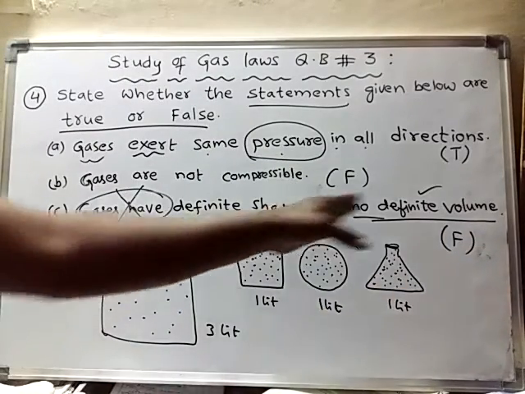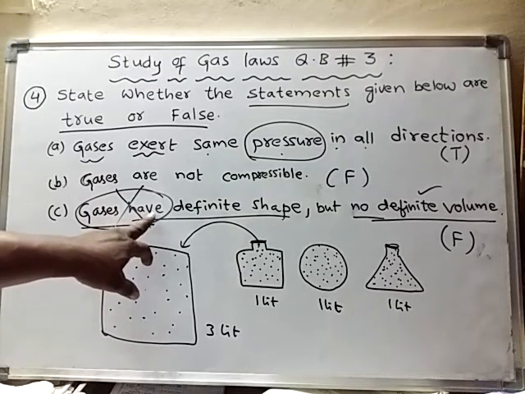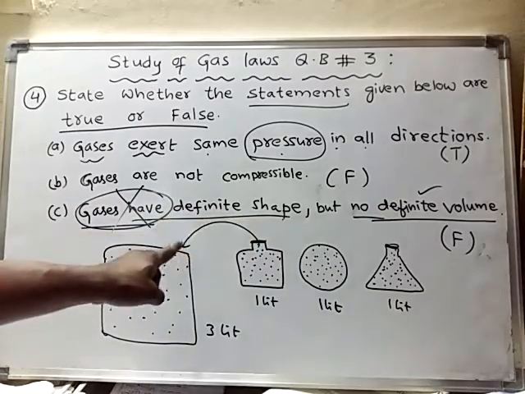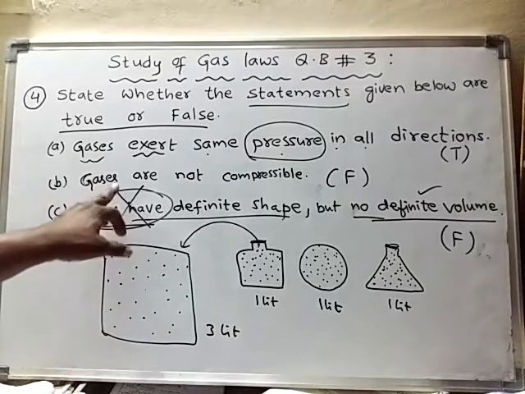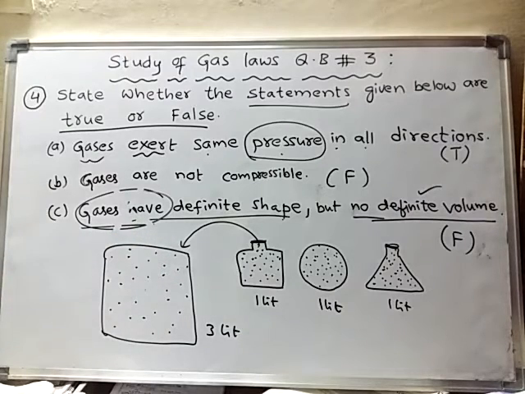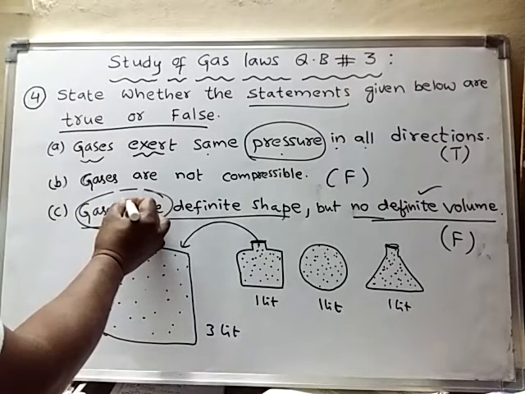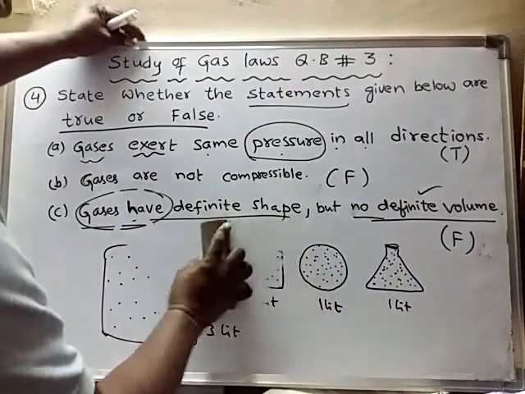If it were mentioned as gases have no definite shape, then this statement might be correct. But here it is mentioned as gases have definite shape. Gases do not have definite shape, because the shape of the gas will change with the shape of the container. Even the volume of the gas will change with the volume of the container. Hence this statement is a false statement.